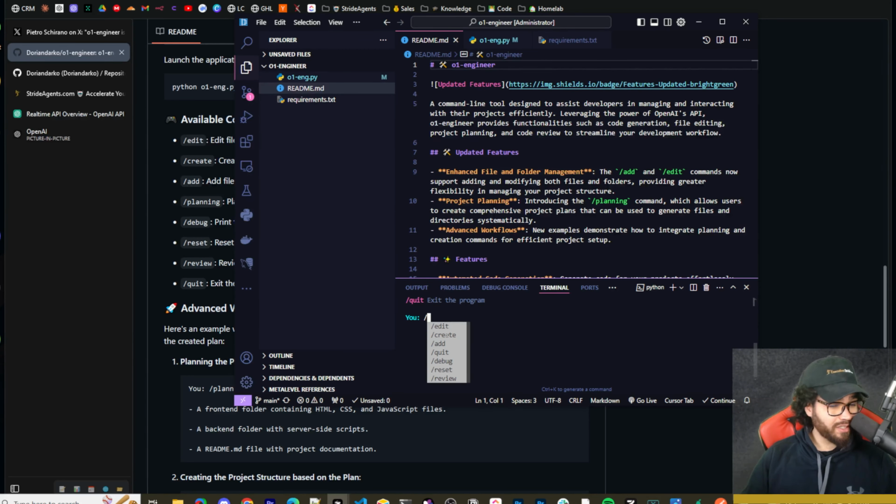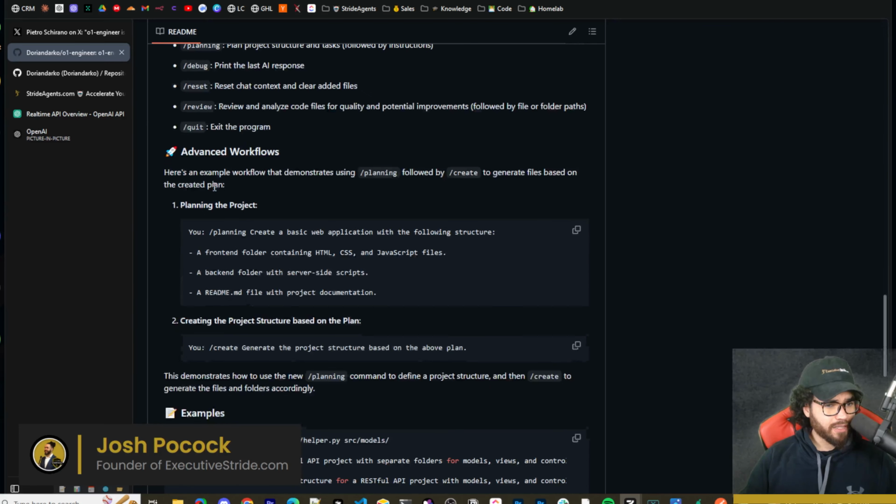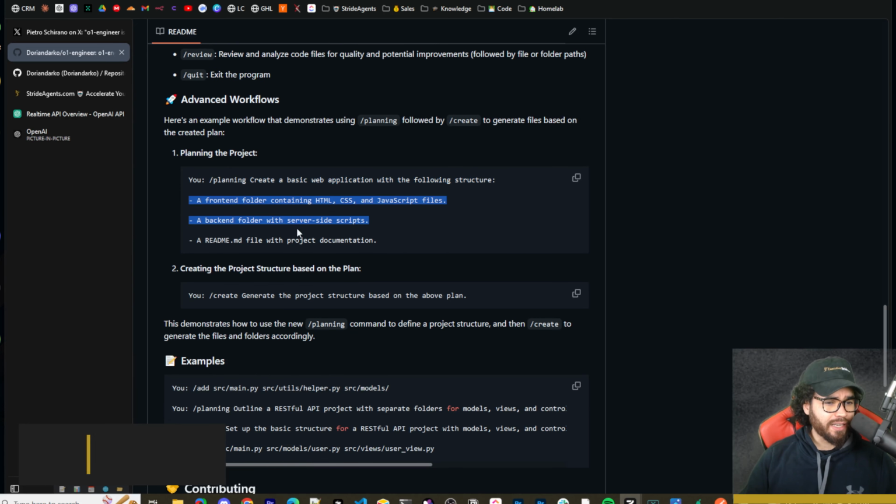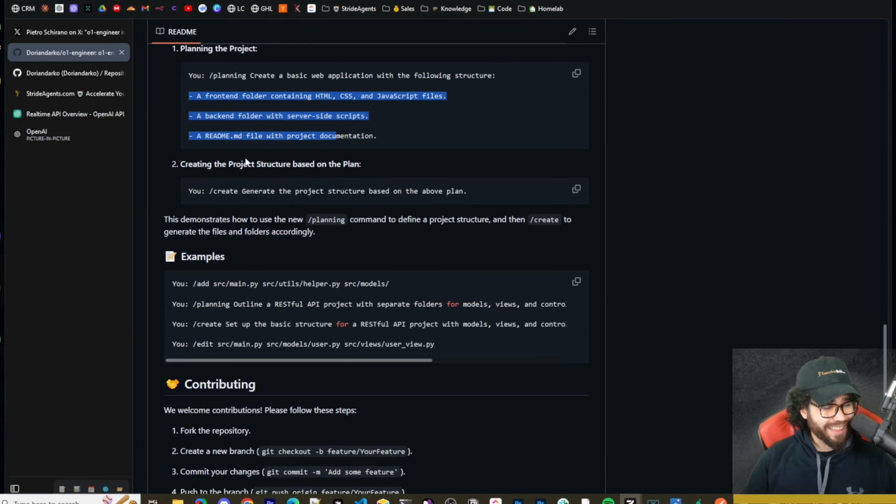Interesting. I don't see it in the drop down, but I'm just going to manually type it out. Anyways, planning. All right, so we can see here the commands like we just went over. We can also see the advanced workflow, an example of a workflow that demonstrates using the planning followed by the create to generate files based on the plan. So we're going to plan things out, and it's going to plan that whole structure out. And then we're going to use the create command to actually execute on that plan.